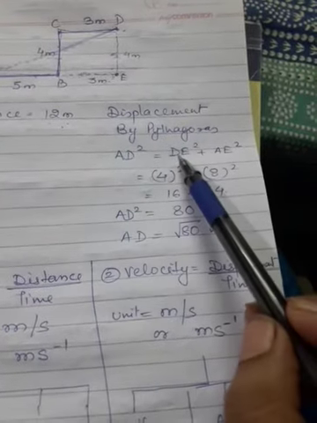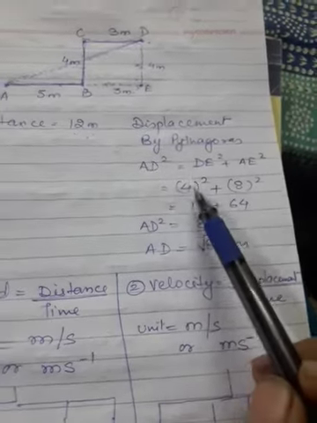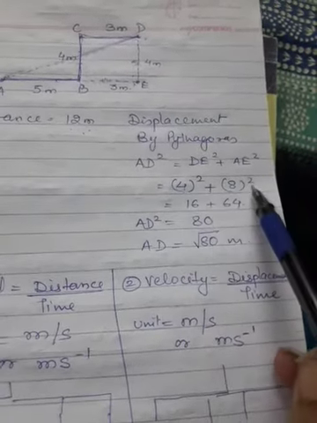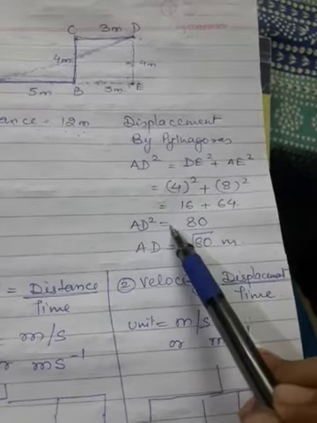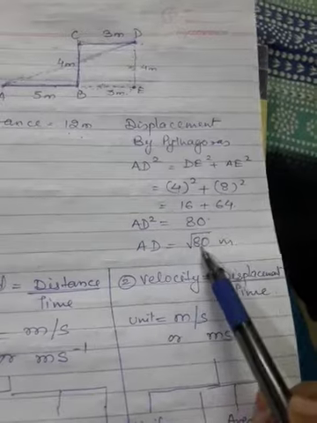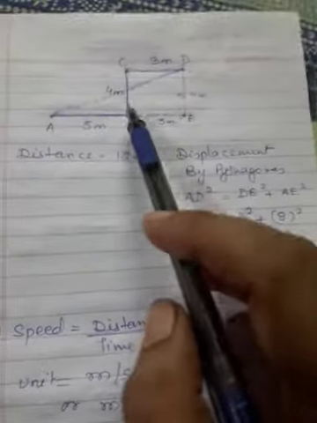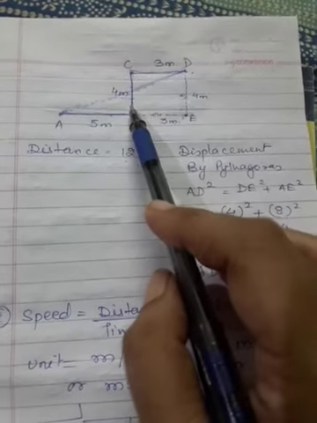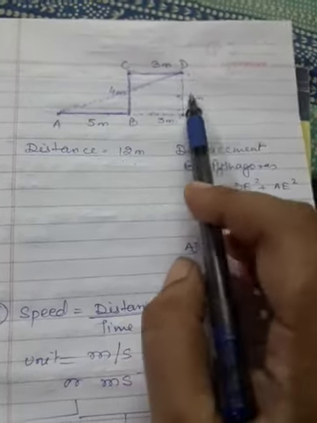Hence, DE square plus AE square is equal to AD square. That means 4 square plus 8 square, that means 16 plus 64. That is, AD square is equal to 80. That means AD is equal to under root 80 meter. It is always seen in calculation that the distance is always more, whereas the displacement is always less in value.